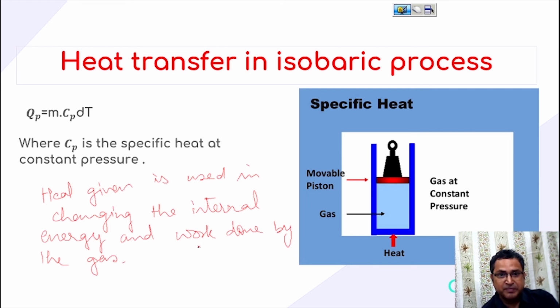Since work is being done by the gas, expansion is there, that's why this work done will always be positive. So this heat is basically used for changing the internal energy plus the work done. Here the heat transferred is used for two purposes: changing the internal energy, and apart from that, work done is also there.